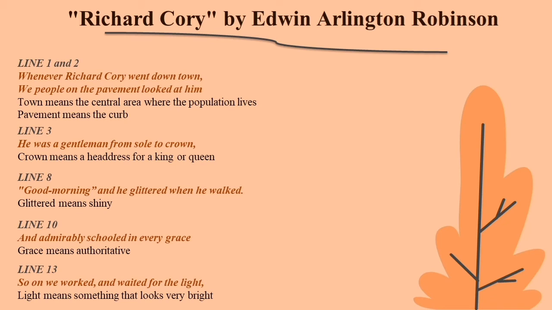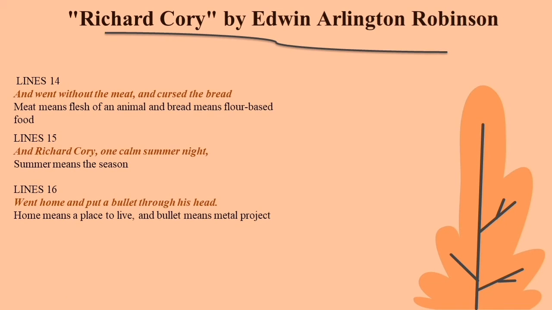On the eighth line, good morning, and he glittered when he walked. Glitter means shiny. On the 10th line, and admirably schooled in every grace. Grace means authoritative. On the 13th line, so we work and wait for the light. Light means something that looks very bright. On the 14th line, and went without the meat, and cursed the bread. Meat means flesh of an animal and bread means flour-based food.